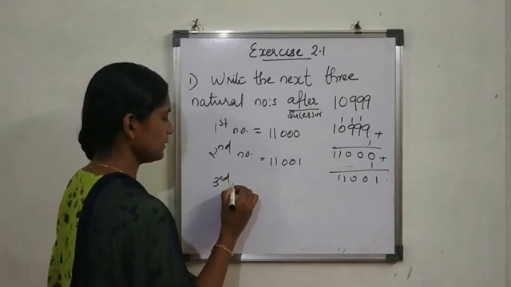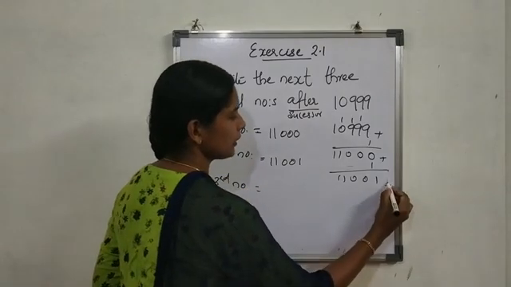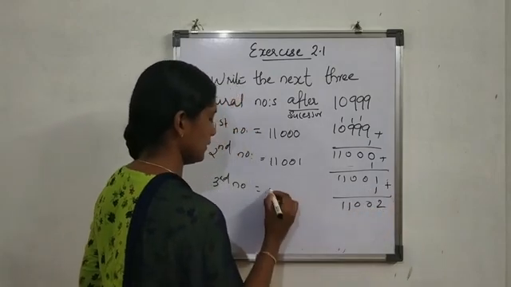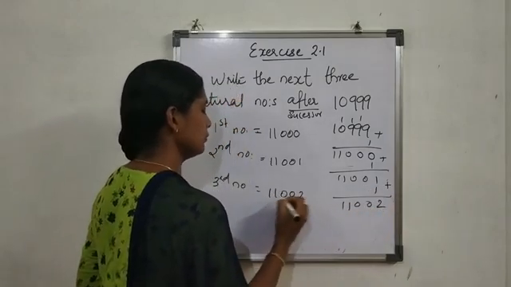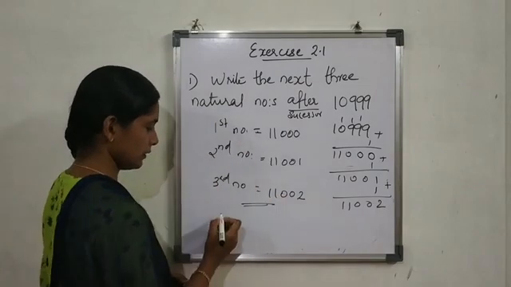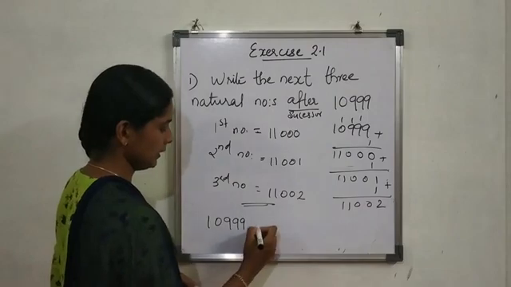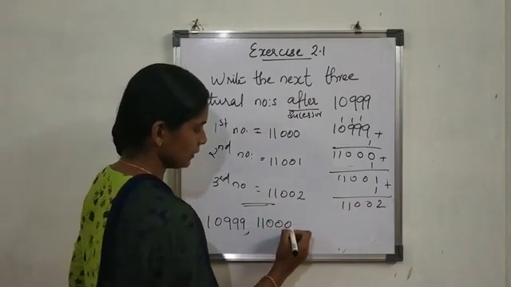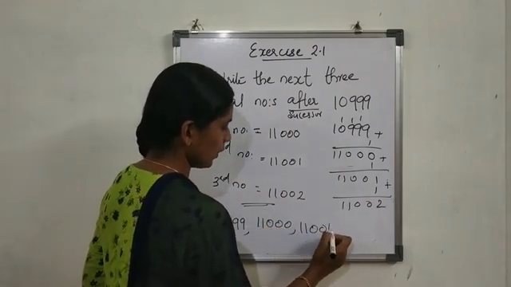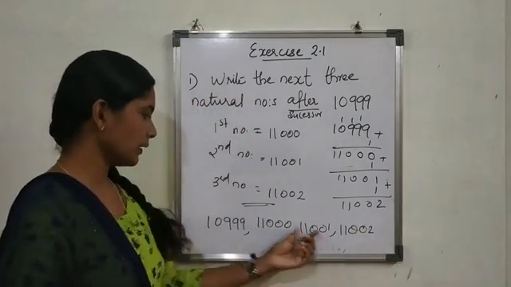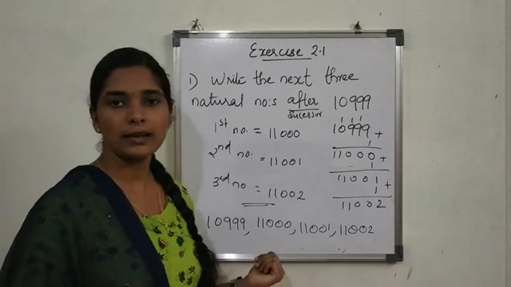Then the third number, you can easily find by adding 1, that is 11,002. The three numbers are 11,000, then 11,001, and 11,002. These are the three numbers after 10,999.